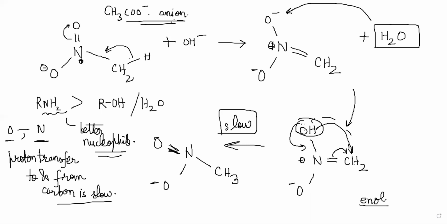It will not happen as much as PhNH2's reaction, right? Now, the other ion, AcO minus, is also a strong nucleophile, but if AcO minus attacks Ac2O, it will give again Ac2O plus AcO minus.